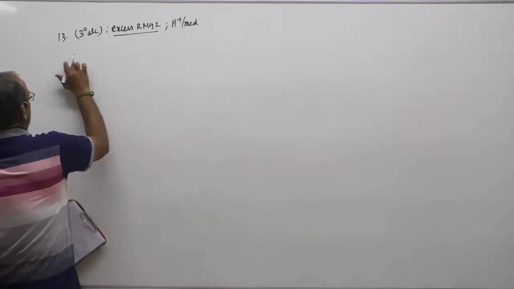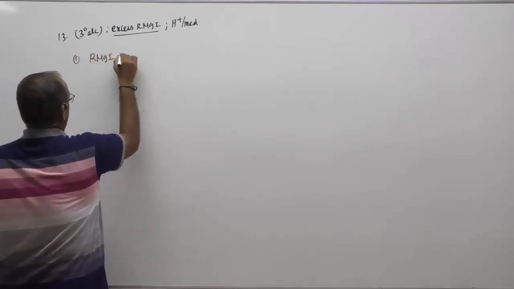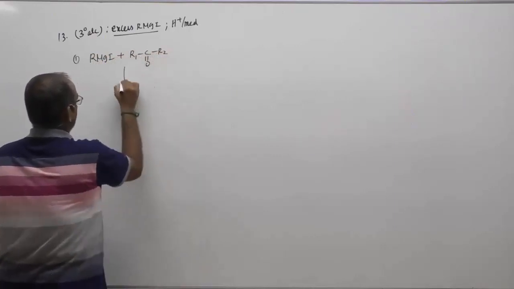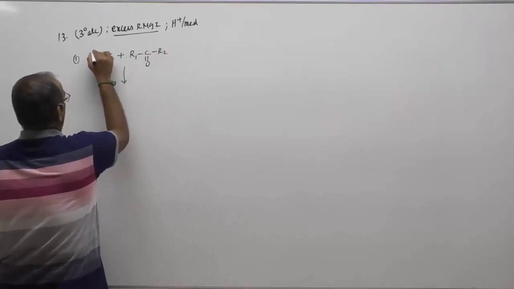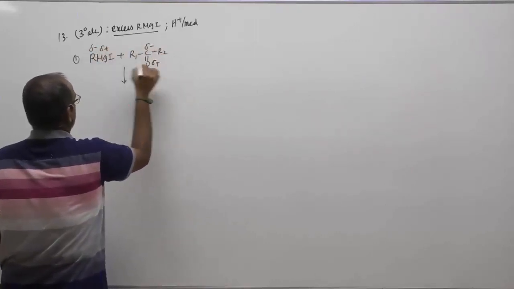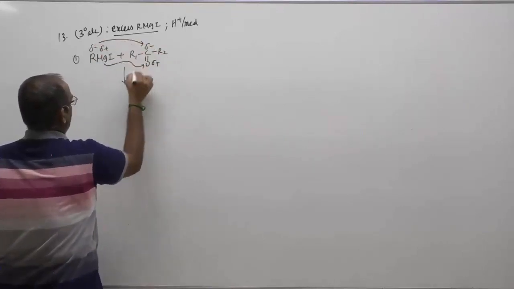The first one will be RMgI plus ketone, R1C=O R2. Obviously, your R will take a minus charge and carbon will take a plus charge; the minus will attack the plus, and the plus will attack the minus. We have already dealt with all these things.